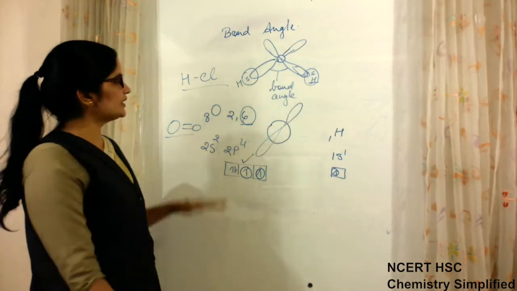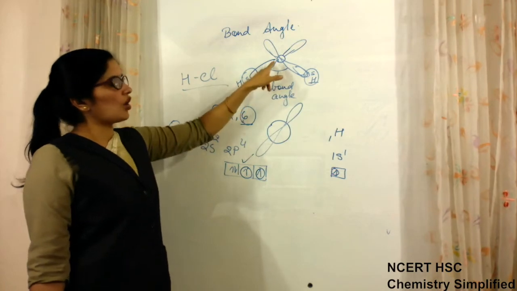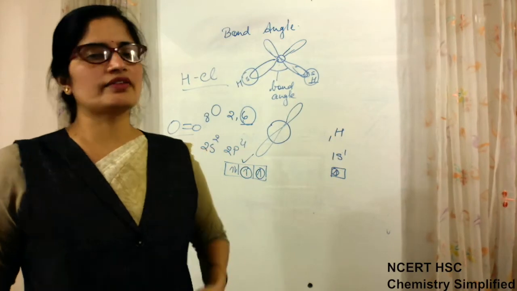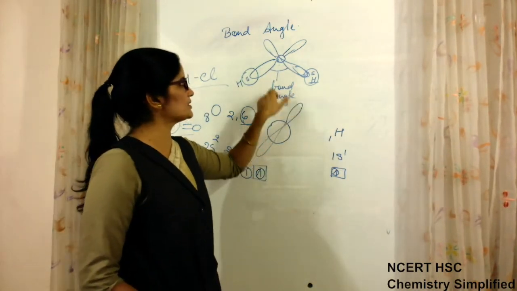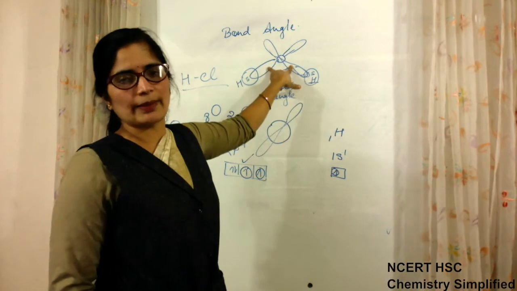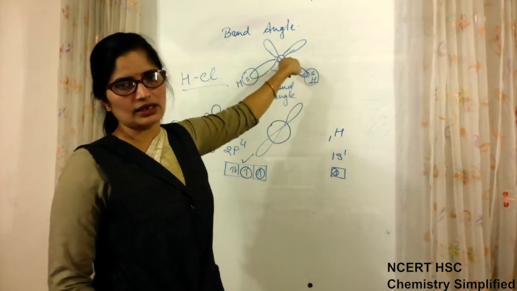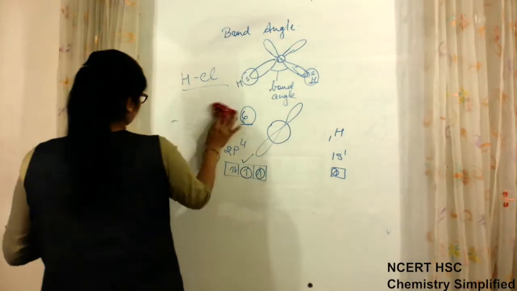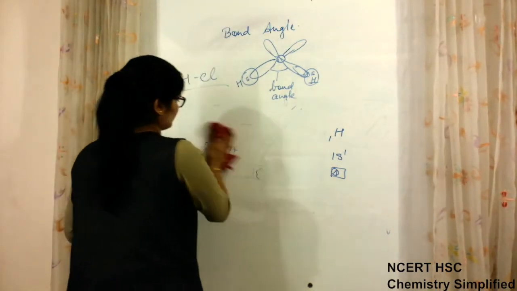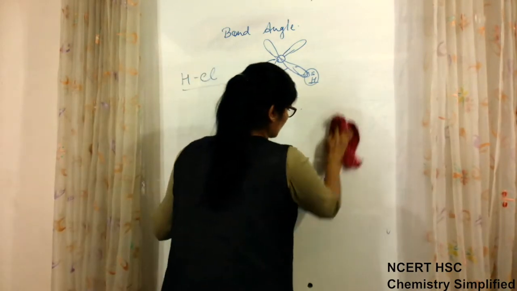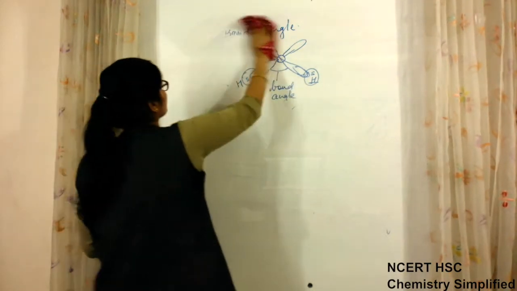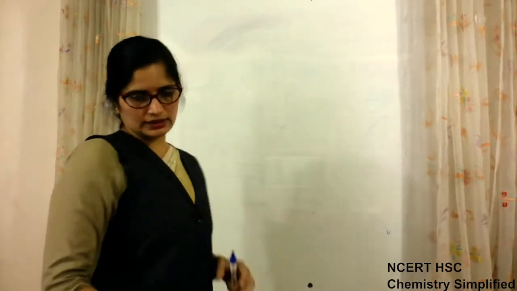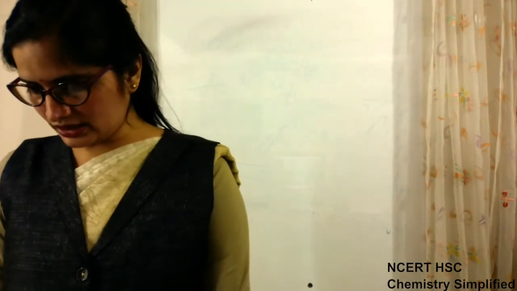Okay, so how the orbitals which are overlapping to make bonds are oriented in three-dimensional space gives the value of bond angle. So bond angle is the angle between two overlapping orbitals of the central atom. Then bond enthalpy, bond angle, bonds.